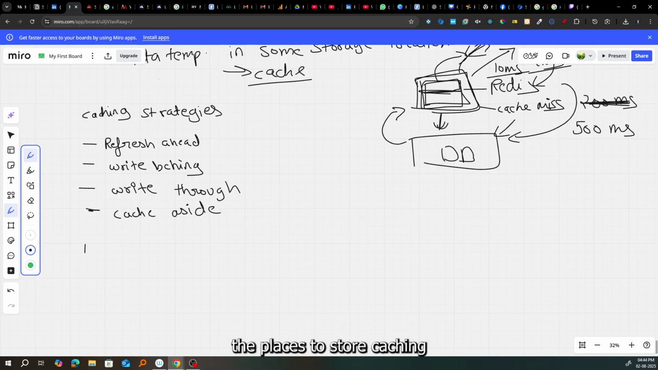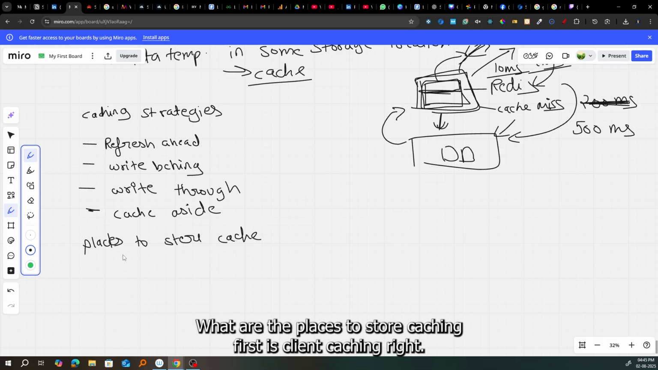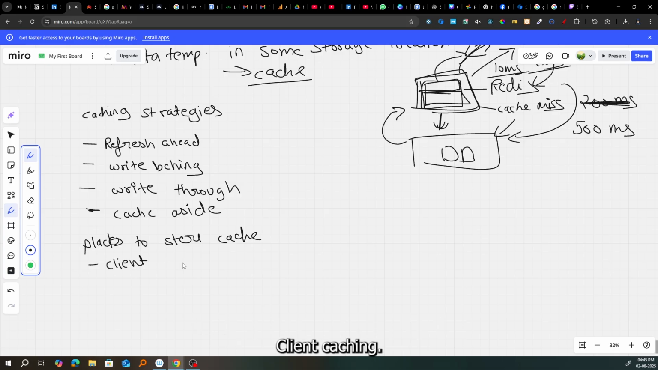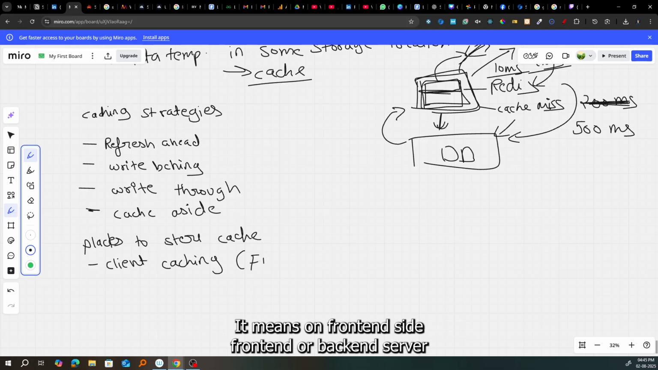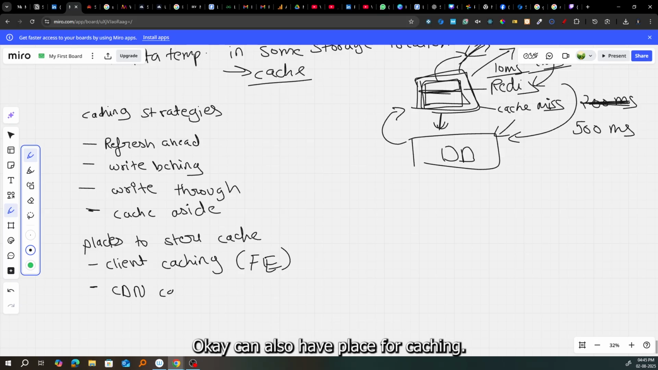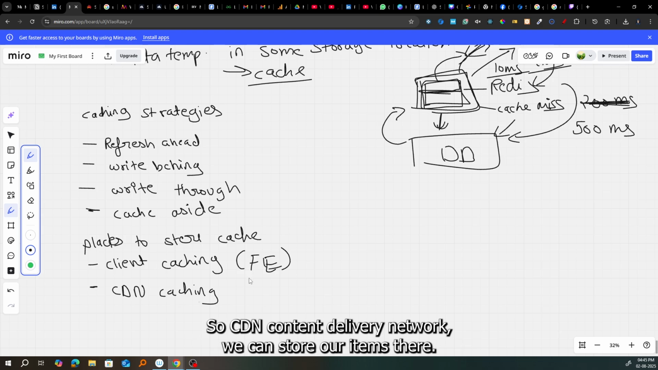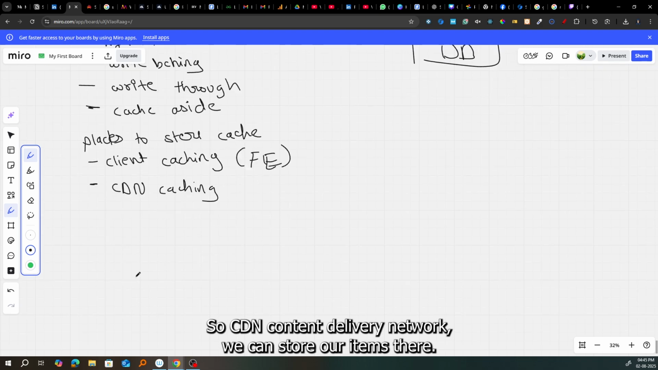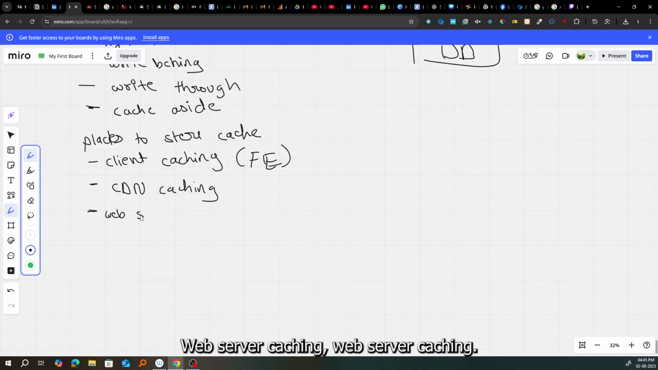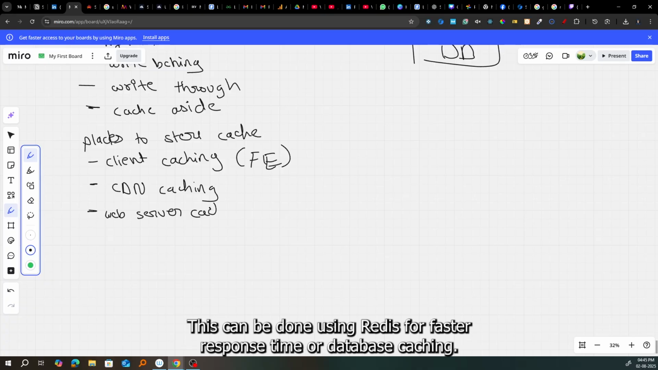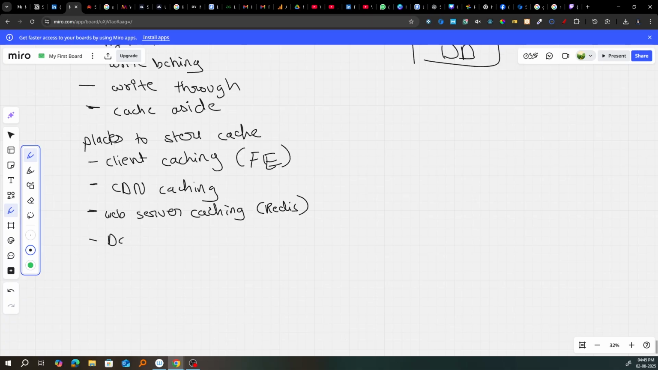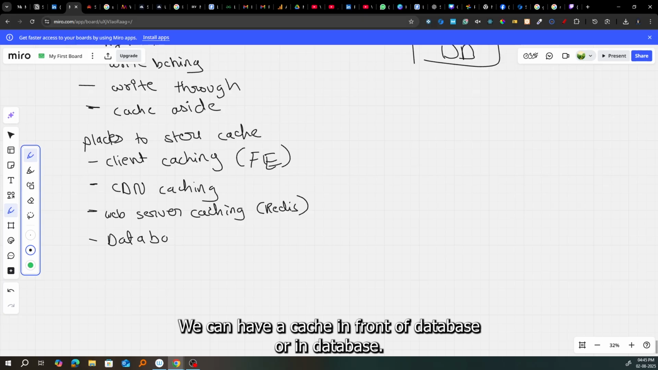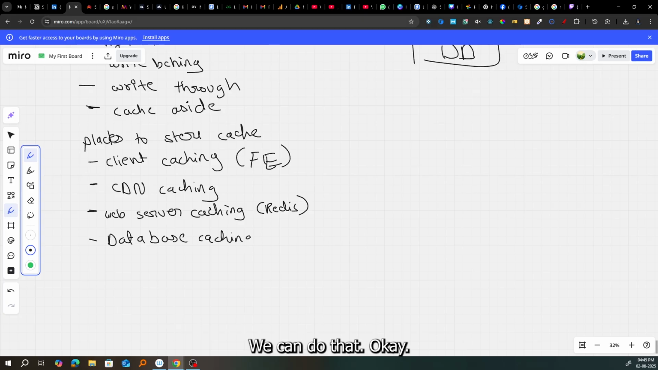What are the places to store cache? First is client caching. It means on the front end or backend server, wherever the client resides. Then CDN caching. CDN, content delivery network, also has a place for caching. We can store our items there. Web server caching can be done using Redis for faster response time. Database caching: we can have a cache in front of the database or in the database. We can do that.